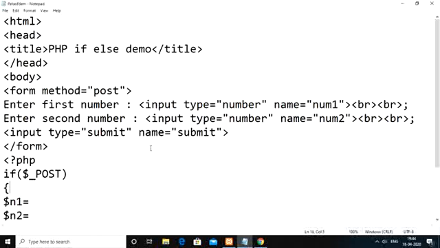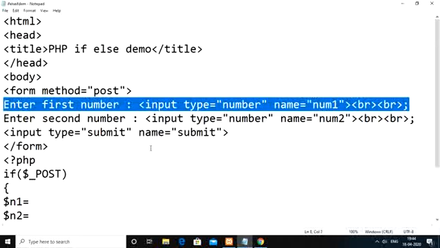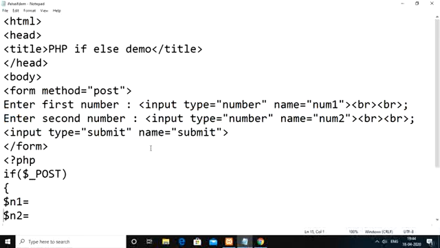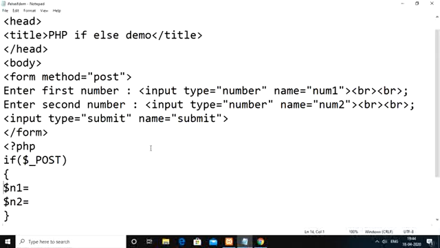Within n1 we receive and store the value entered through the first field, and in n2 the second value. Within n1, whatever value we have in the post array at the num1 index, we store it, that is $_POST at the num1 index.